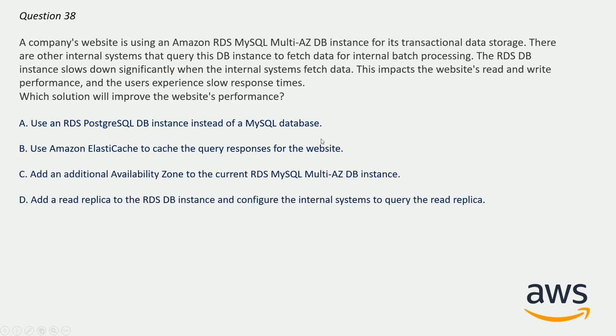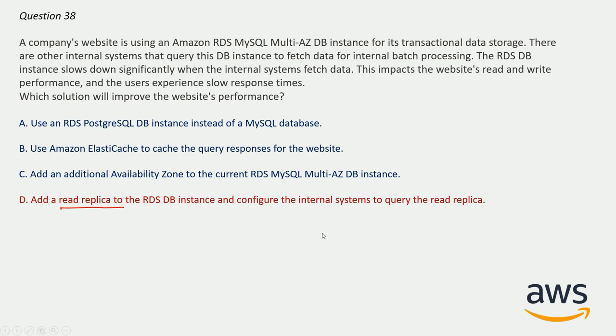And I hope you must have got the correct answer as of now, because the correct answer here will be option D. And I have already told you that whenever there is a requirement of website performance, you may not neglect the read replica, because in most of the questions it is going to be the correct answer. So here also it is the correct answer. Add a read replica to the RDS DB instance and configure the internal system to query the read replica.